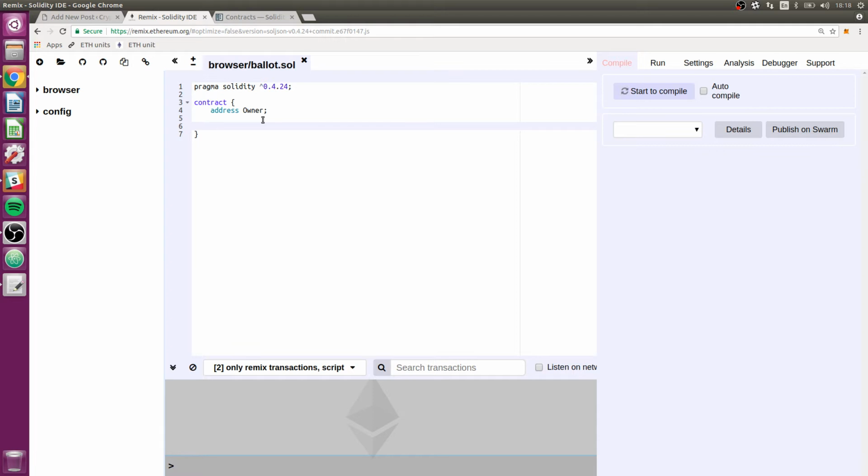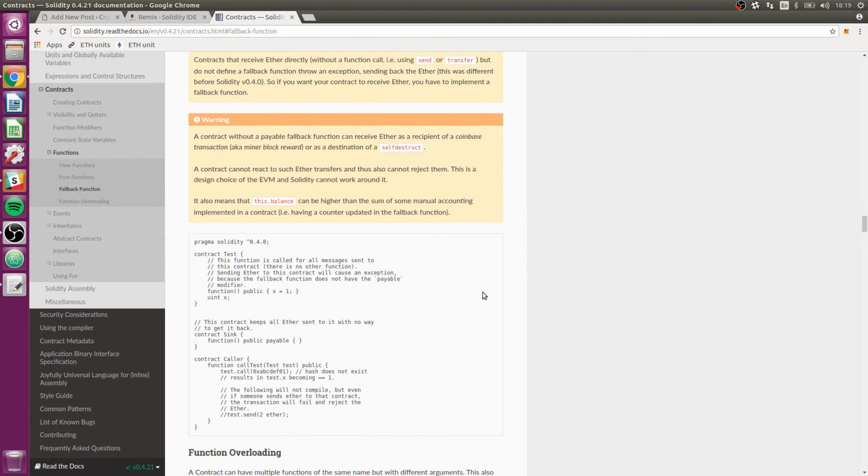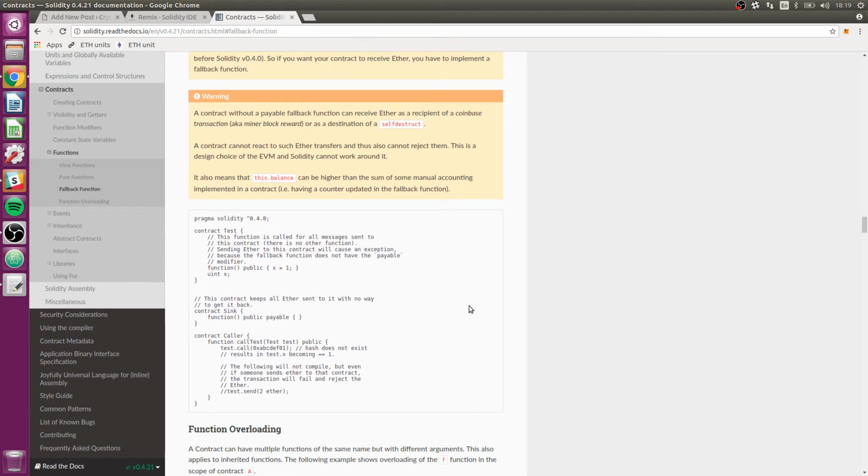So I'm sort of making two points at once here. The first point is that we're going to use this fallback function, and I'll show you guys how to do that in just a second. But the second point is that we're going to let anybody deposit money into this, even though we could have chosen to only let the owner deposit. And here is what the fallback function looks like.